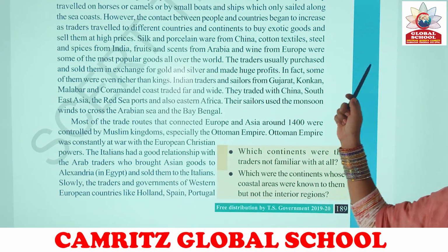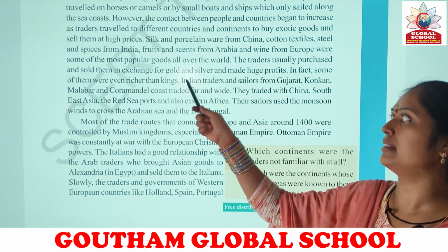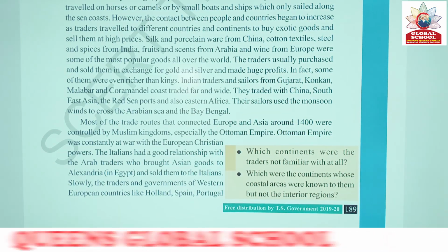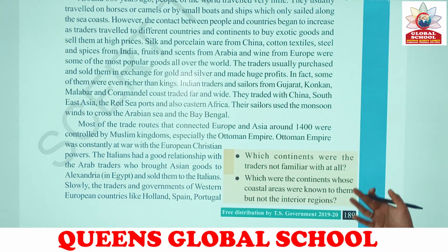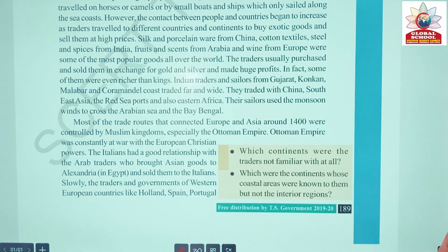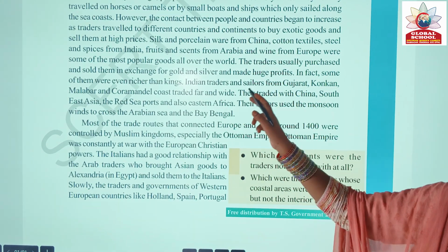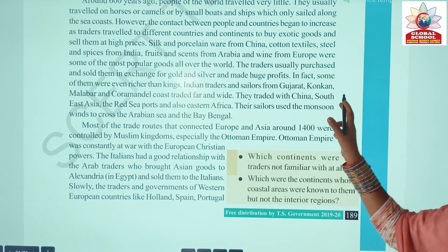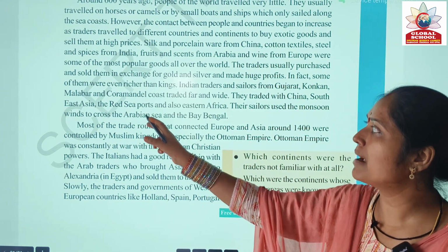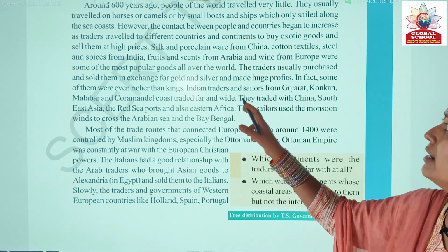In fact, some of them were even richer than kings. The traders who purchased exotic goods and sold them at higher prices became richer than kings. Indian traders and sailors from Gujarat, Konkan, Malabar and Coromandel coast traded far and wide.